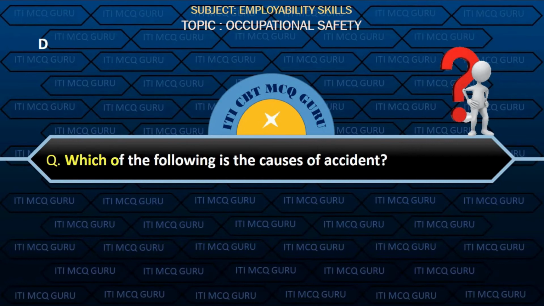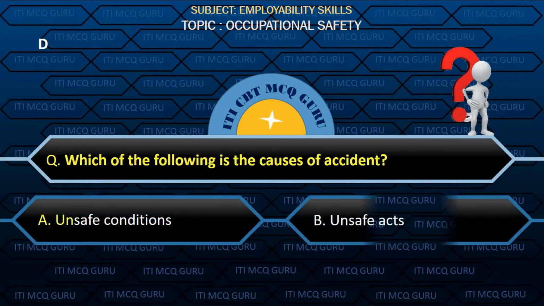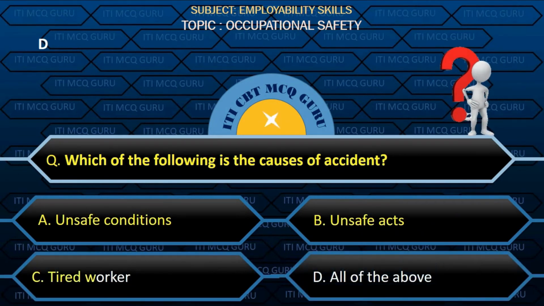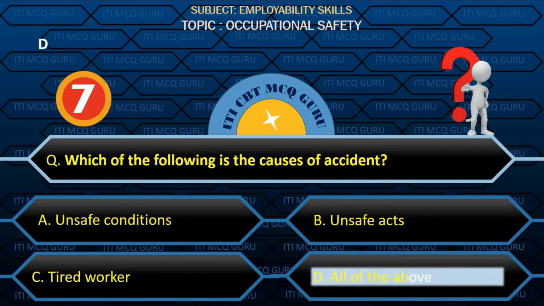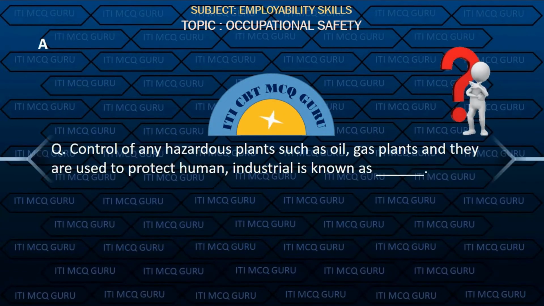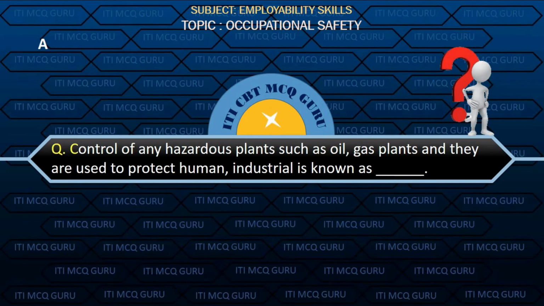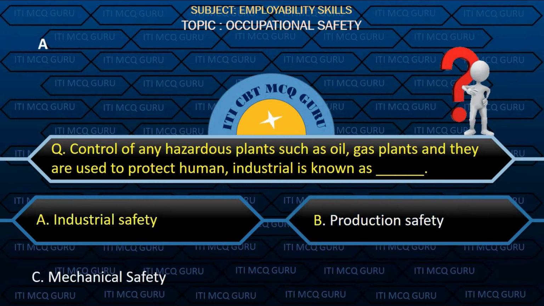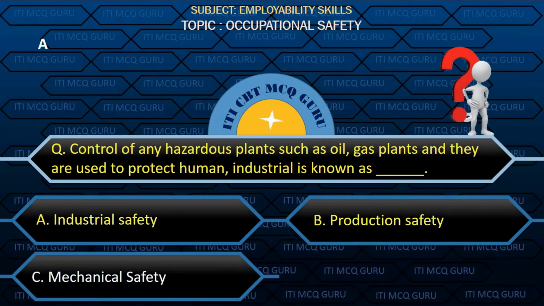Which of the following is the cause of accident? Option D, all of the above. Control of any hazardous plants such as oil, gas plants, used to protect human industrial, is known as? Option A, industrial safety.